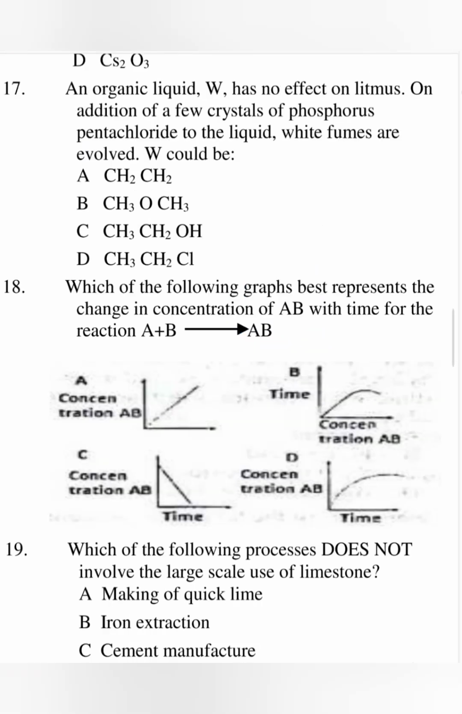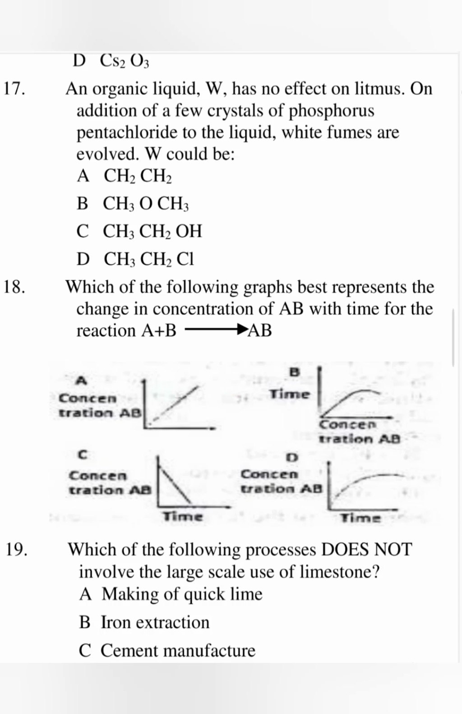In number 17, an organic liquid, W, has no effect on litmus. On addition of a few crystals of phosphorus pentachloride to the liquid, white fumes are evolved. W could be... this specific reaction where white fumes are produced upon addition of phosphorus pentachloride is characteristic of alcohols. In the first compound, we have ethene, which is not an alcohol.